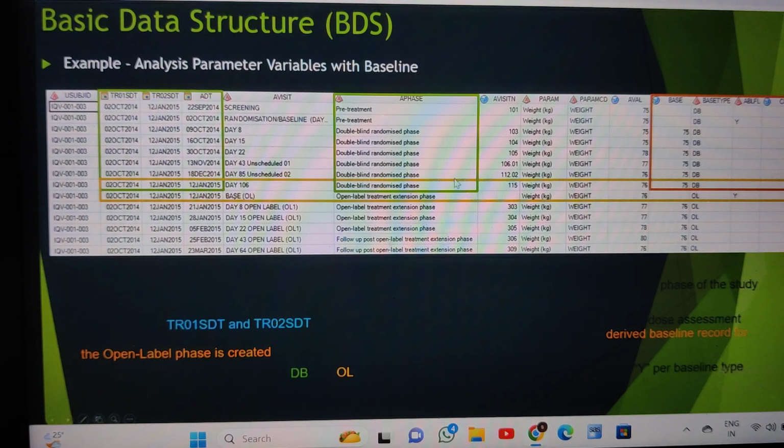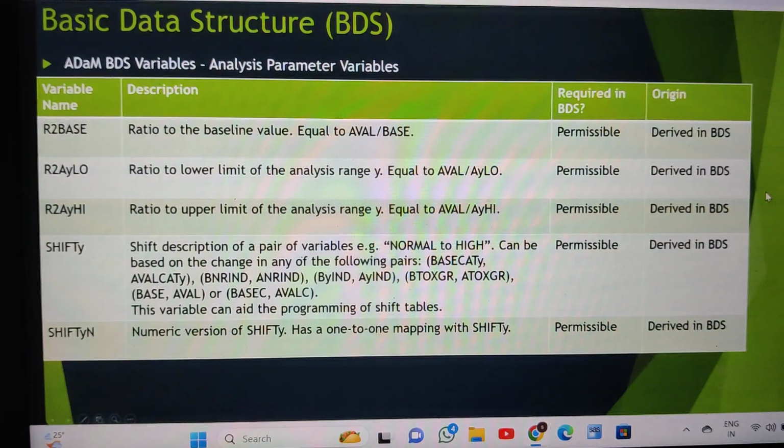So these are all the records for the double-blind phase. Base type is DB, but this one is OL. This is for the DB and this is for the OL. And the ratio, you can ignore this, because R2 base and R2 AVALO are not really required.